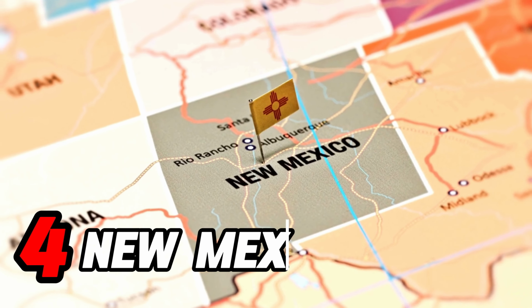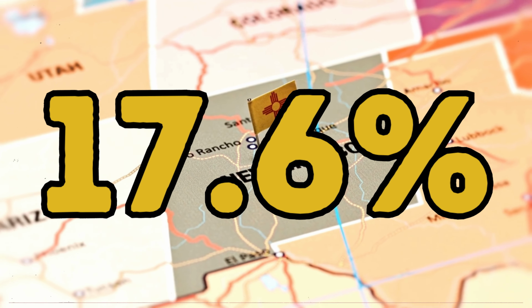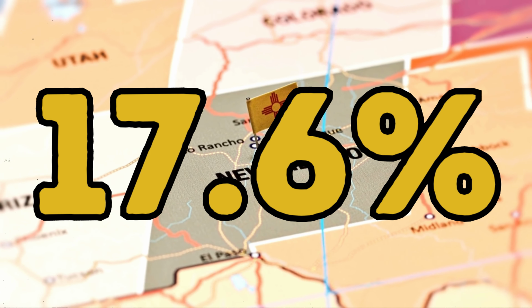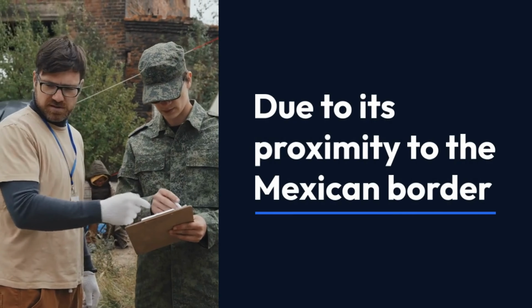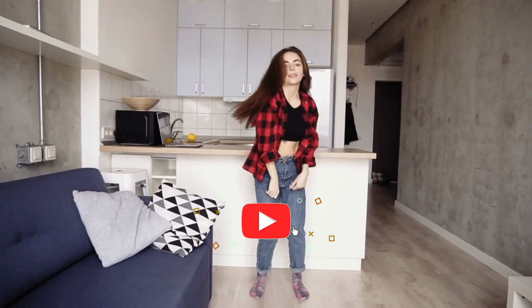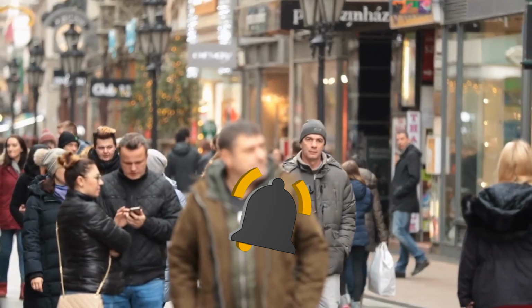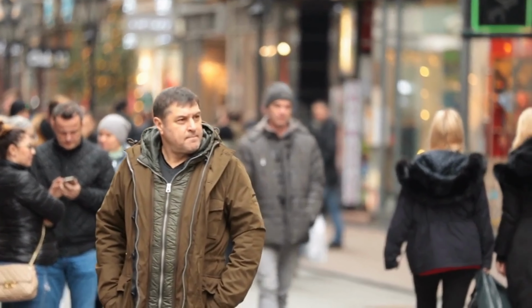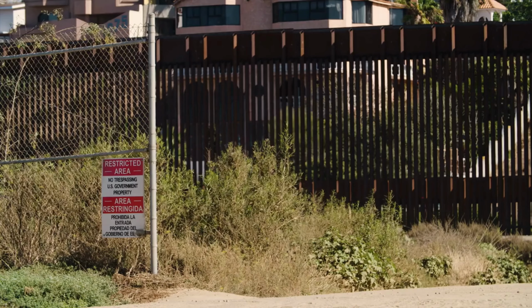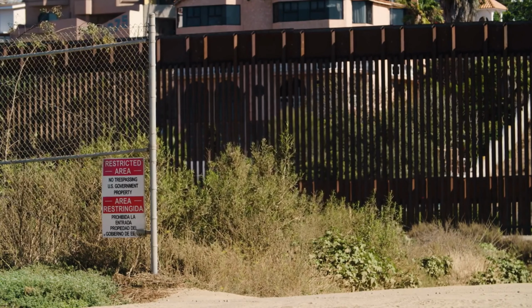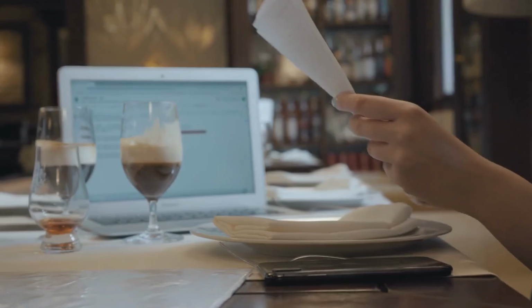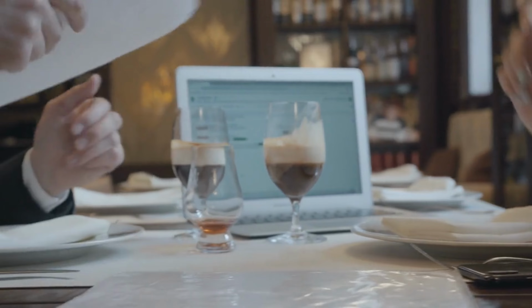Number 4, New Mexico. In New Mexico, 17.6% of the population is poor. Due to its proximity to the Mexican border, New Mexico is a state with a large foreign-born population. Outsiders often settle in these areas in search of financial opportunities, although they may have difficulty finding jobs and obtaining education. This widens the wage gap and affects business openings.